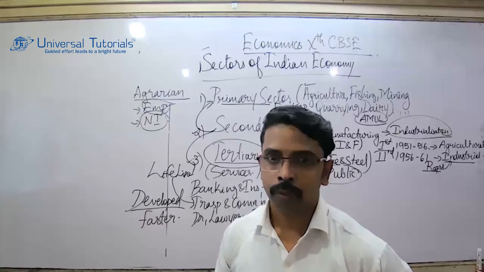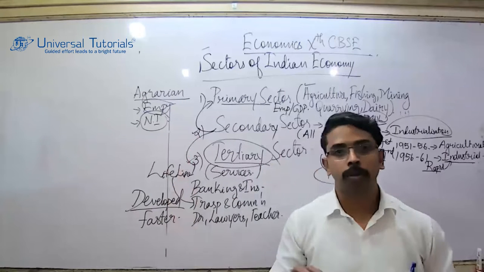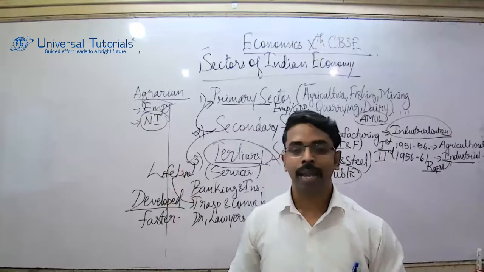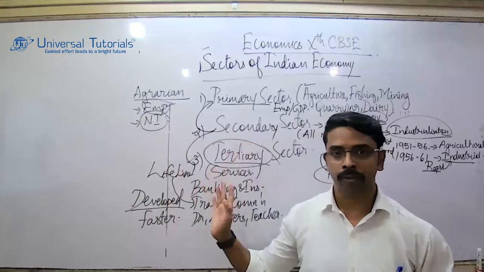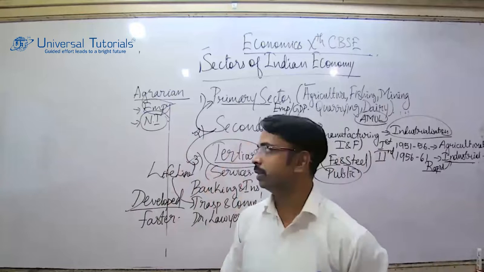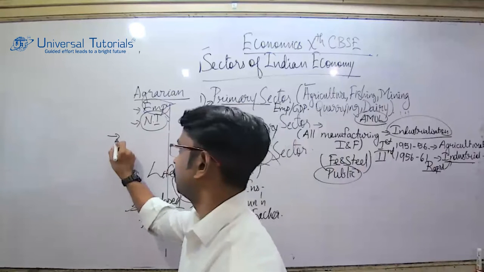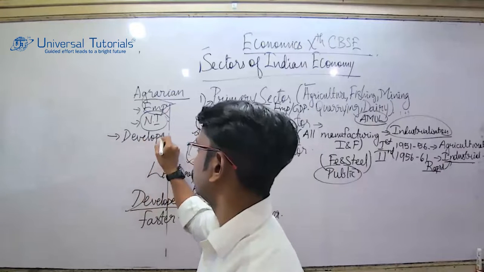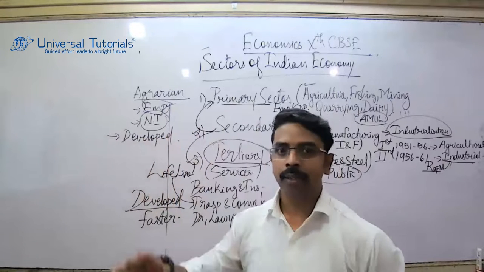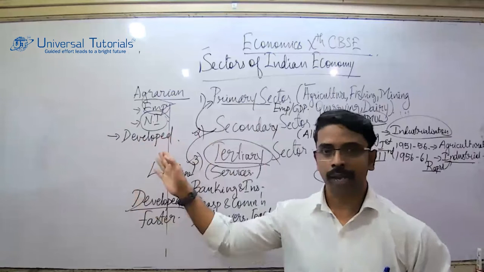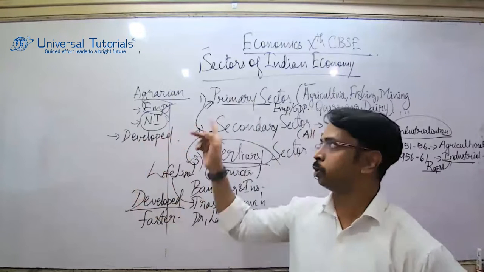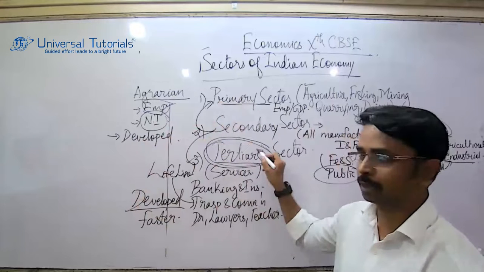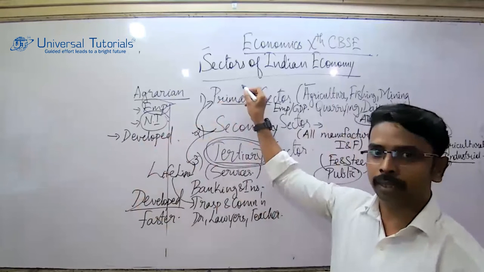So all the 3 sectors contribute towards the development of the economy. Every sector has its own role to play. But in order to identify whether a country is a developed country or a developing country, how is this going to help you? If I say it is a country like America, which is highly developed, the contribution to the national income will be more from which sector? It will be the tertiary sector and less from primary and secondary.